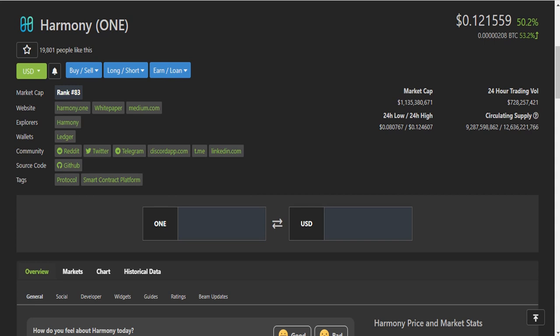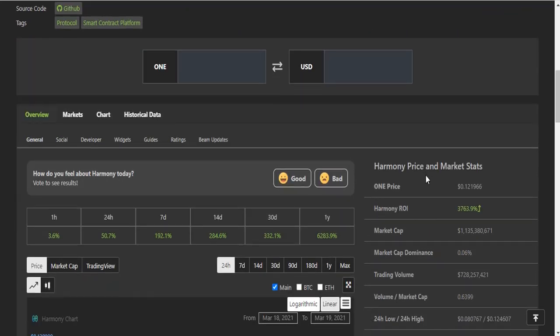This is the CoinGecko page of Harmony One coin and it is currently trading at $0.12 and the price increased 50% in just 24 hours. Current rank of this token is 83 and market cap of this token is 1.1 billion and 24-hour volume of this token is 728 million. Total circulating supply of this token is 9.2 billion. And let me please show you some statistics.